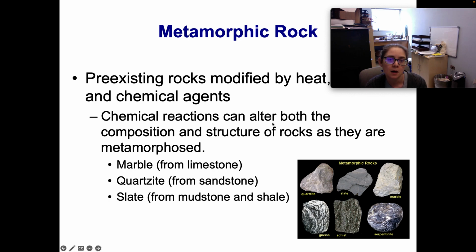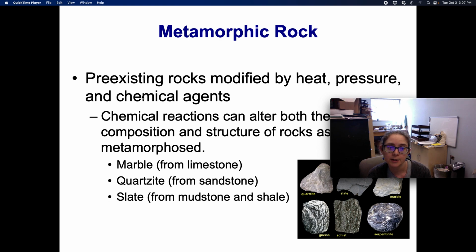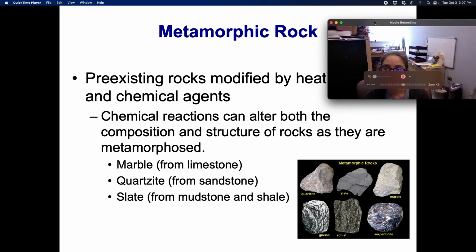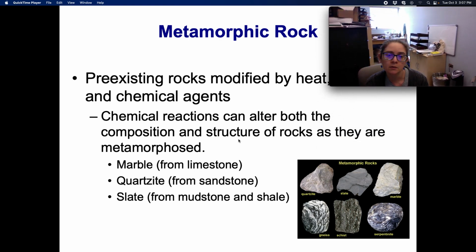Metamorphic rocks are when pre-existing rocks are modified by heat, pressure, and chemical agents. And chemical reactions can alter both the composition and structure of rocks as they are metamorphosed. So metamorphosed meaning changed into something else. So examples of some metamorphic rocks are marble, which is created from limestone, quartzite, which is created from sandstone, and slate, which is created from mudstone and shale.